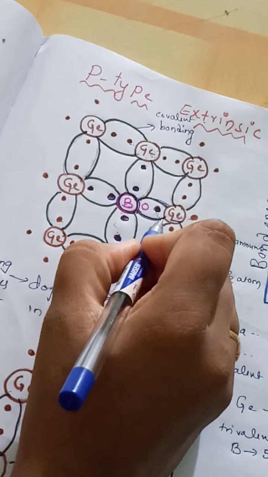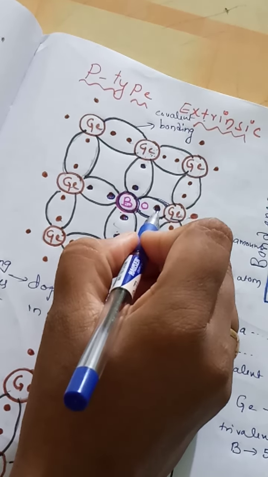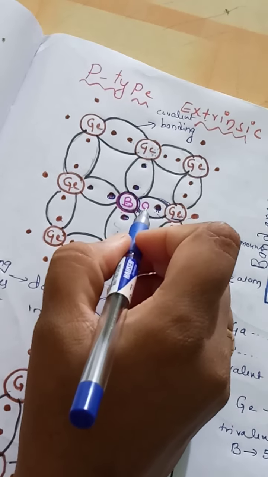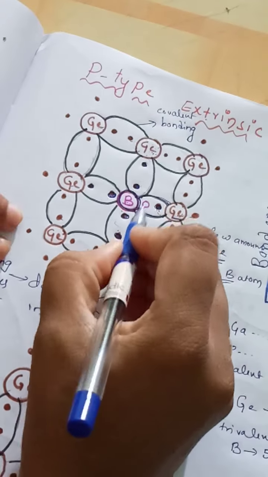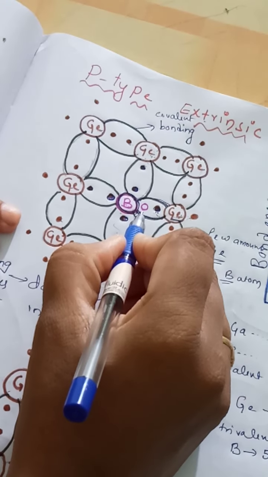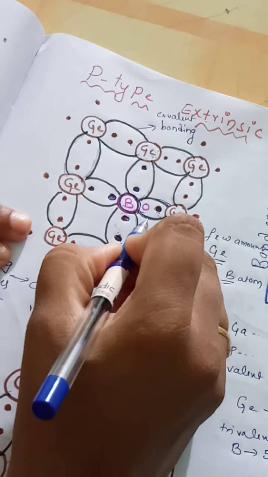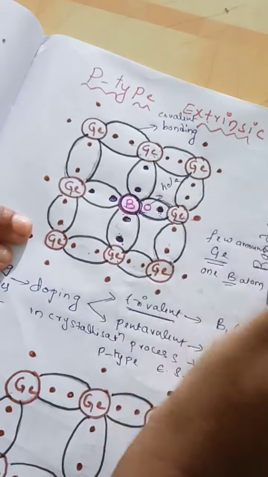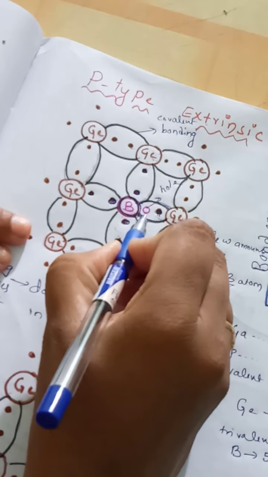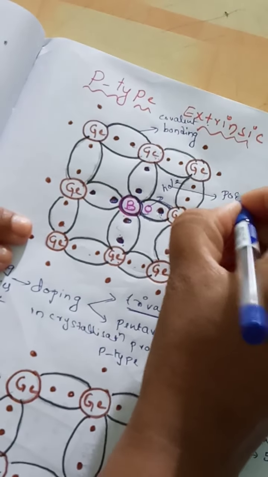In the 4th covalent bond, only germanium is contributing an electron, but boron is not contributing any electron. So in the place of boron, an empty space is present, and this empty space we call a hole. Such a hole is of positive charge.